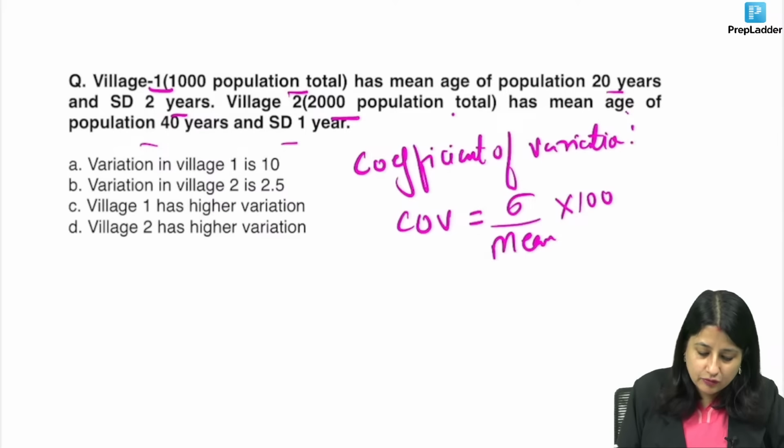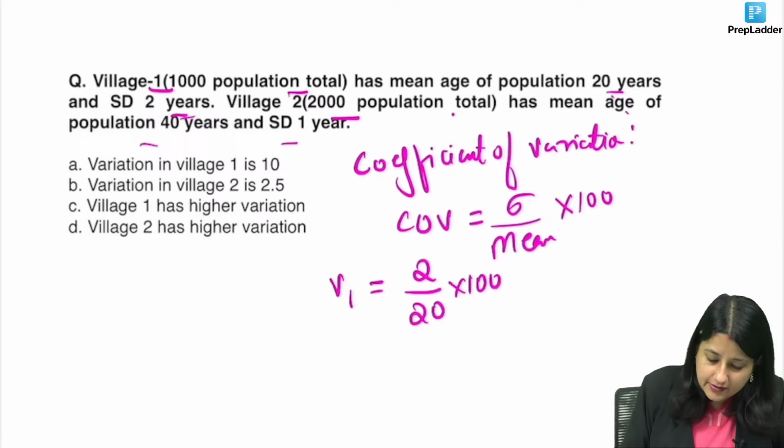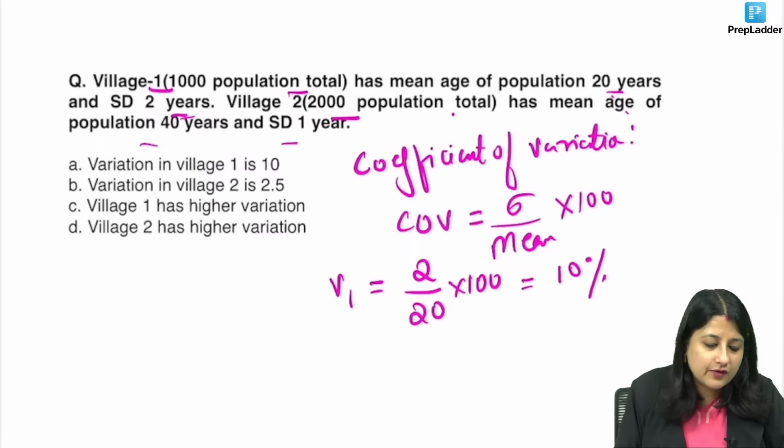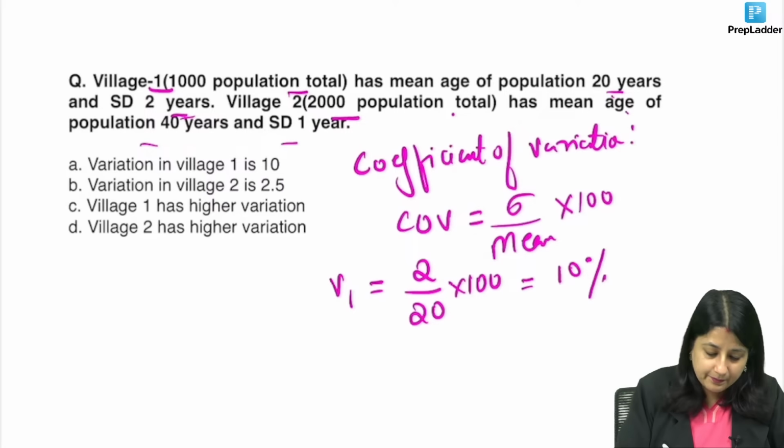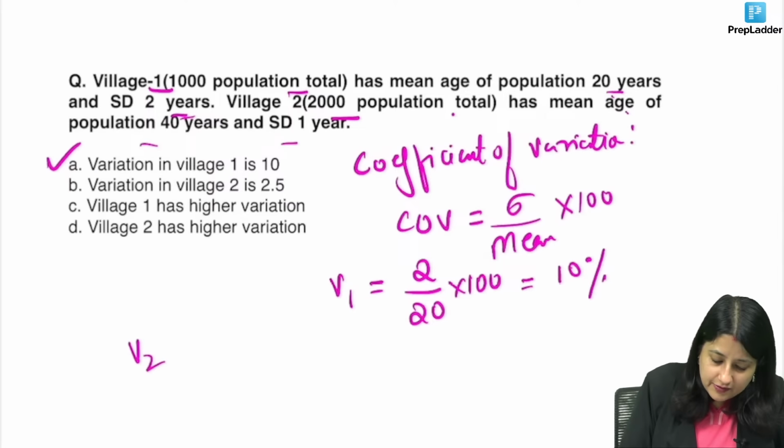So let's calculate it. Let's calculate for village 1. Village 1 has a standard deviation of 2 and mean population of 20 into 100. So 5 2s are 10%. So variation in village 1 is 10. Correct? Yes or no?